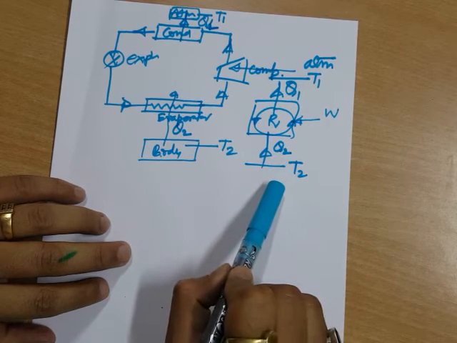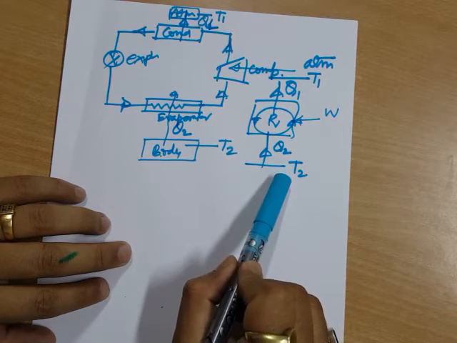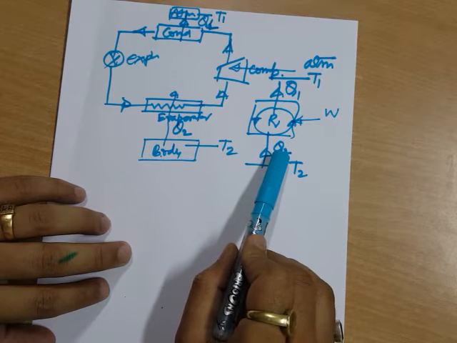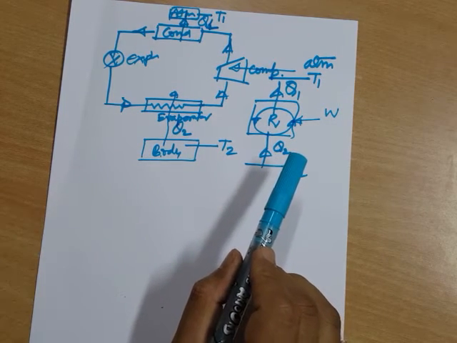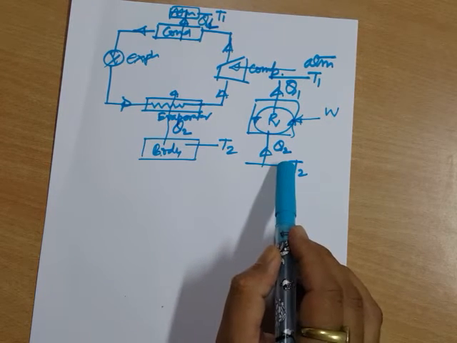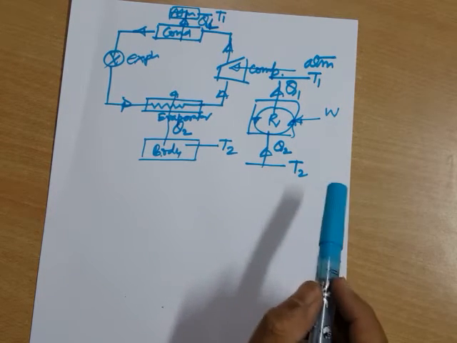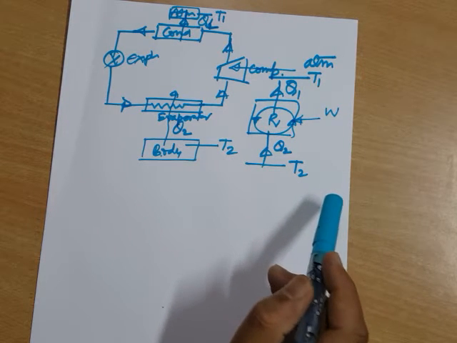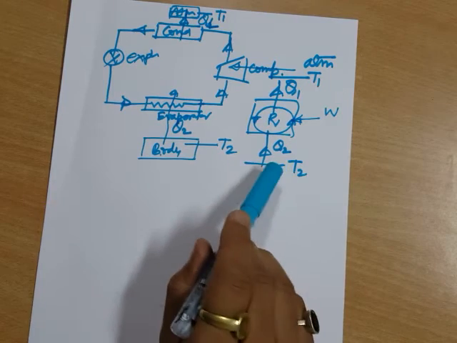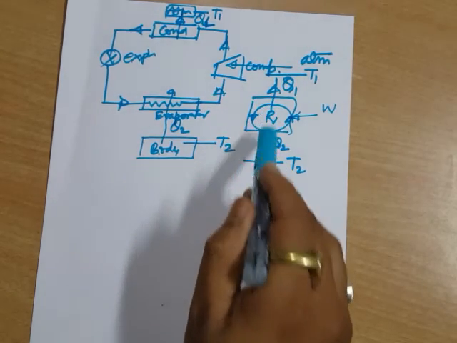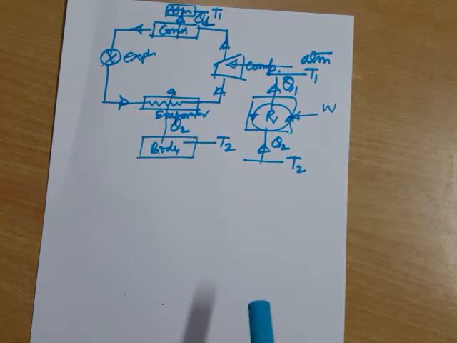extract the heat from a space which is to be cooled. And why extract this heat? Because nothing is a perfect insulator. So this cool space will automatically gain heat from the atmosphere. So the rate at which, or the amount of energy in the form of heat which this cool space gains from the atmosphere, the refrigerator basically removes that energy at that rate.